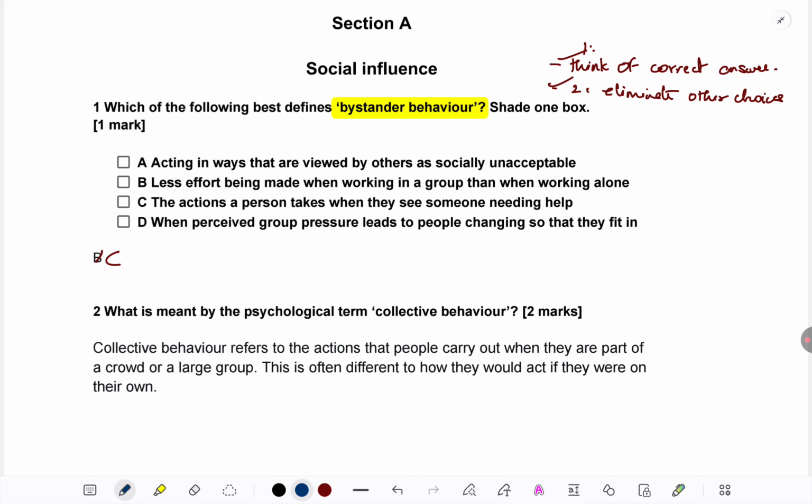Okay, before looking at the response choices, what have we learned in the course about bystander behavior? It is about emergency situations. Most of you must be thinking of the Piliavin study right now, which is right, or maybe Darley and Latané's studies, depending on which course book you have learned from. So there's an emergency situation. There are some witnesses who are seeing a victim who needs their help. So how they behave in that situation, whether they offer help or not, that is bystander behavior.